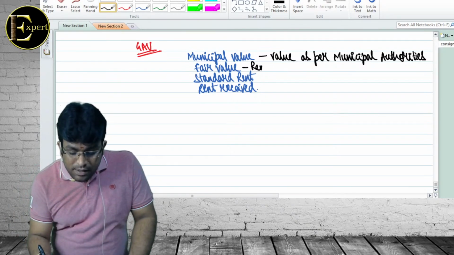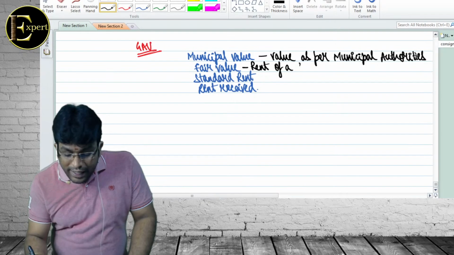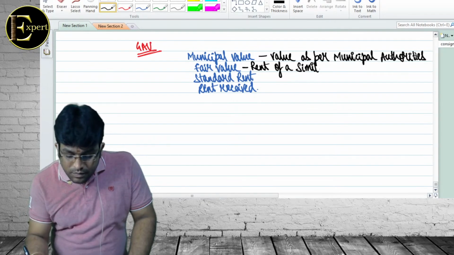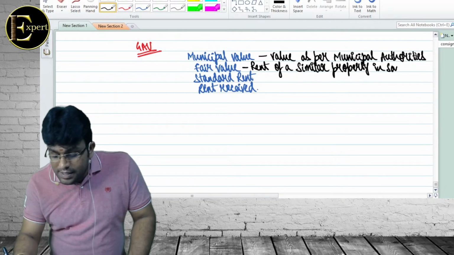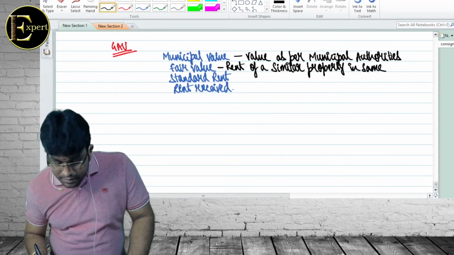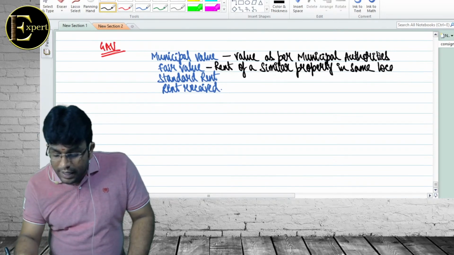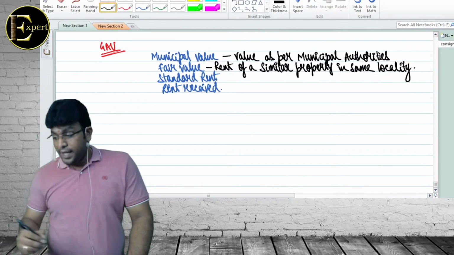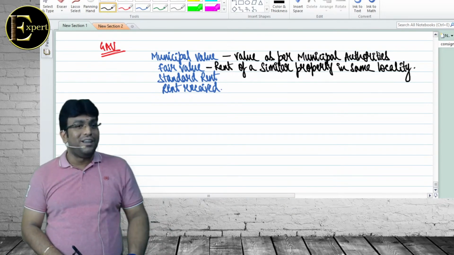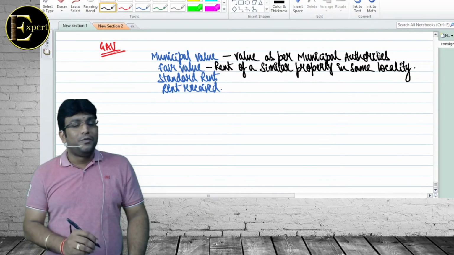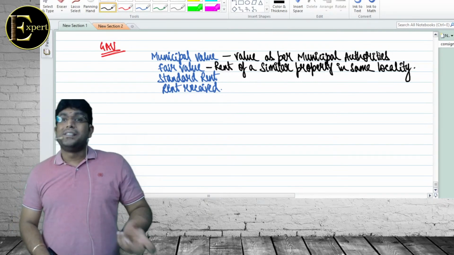Fair value means rent of a similar property in the same locality. Rent of a similar property in what locality, sir? Same locality. They can never tell the rent of the same property. How do you find the same property? But you'll find a similar property. In what locality? Same locality.